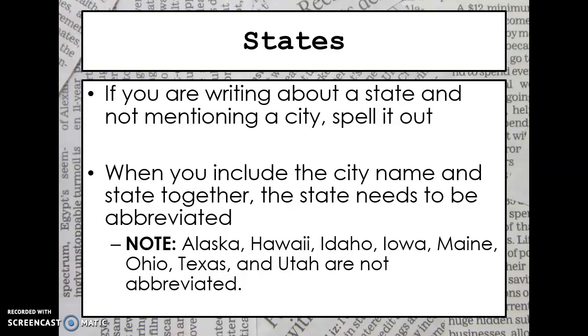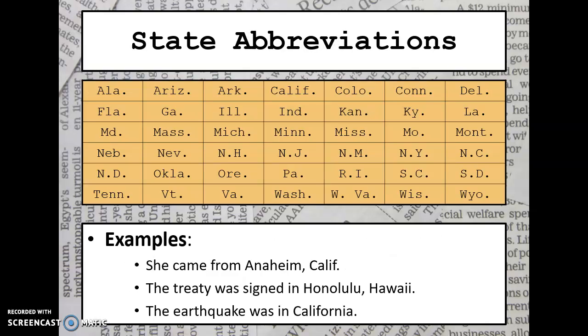So this is only for all states that are not Alaska, Hawaii, Idaho, Iowa, Maine, Ohio, Texas, and Utah. So it's kind of weird that those states specifically don't have those abbreviations. But other than that, you can always Google the abbreviation for the other states.